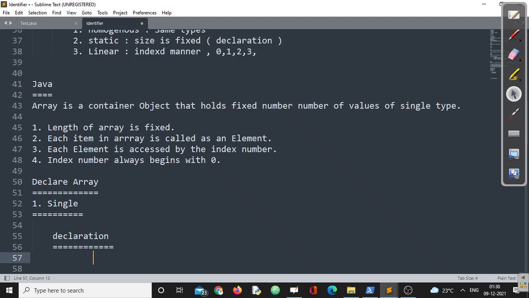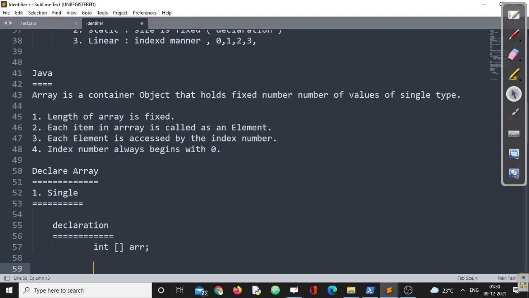Suppose I am writing here int[] ARR. Let us understand what exactly this line is. The first one, as I said, is int. What does it refer to? I am going to create an array. There is an empty square bracket, which means this will automatically be treated as an array in Java, right?